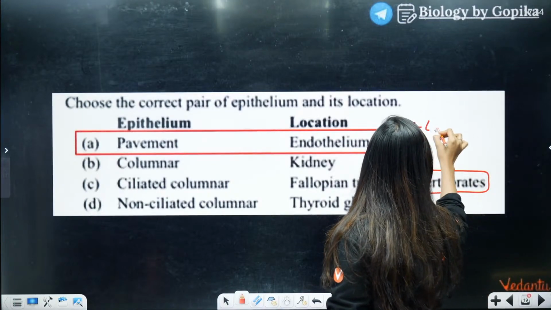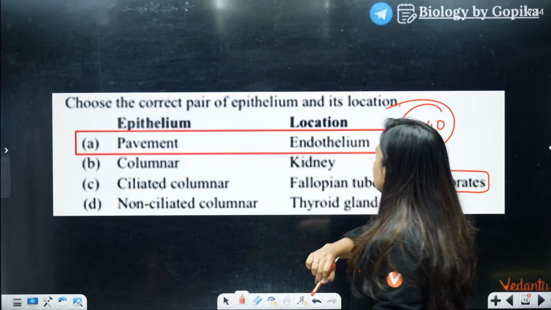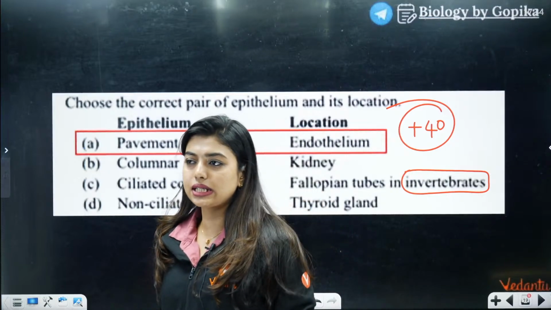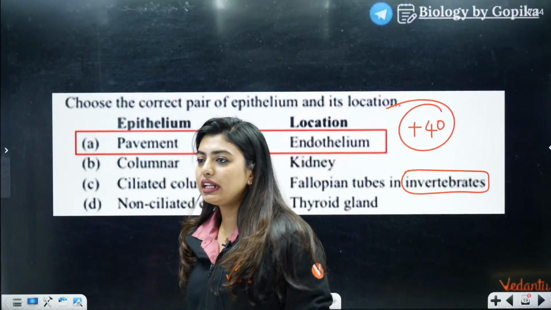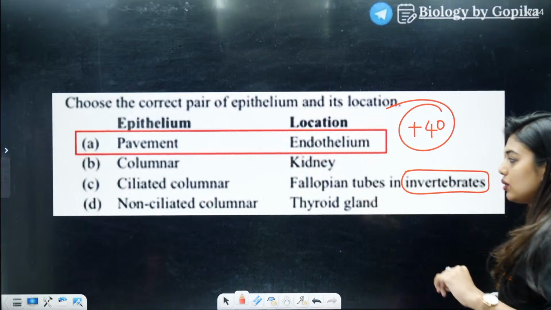Okay, plus 40 in your wallet. Not everyone got it. So you people remain in plus 36. Okay, A for Ammu ma'am.